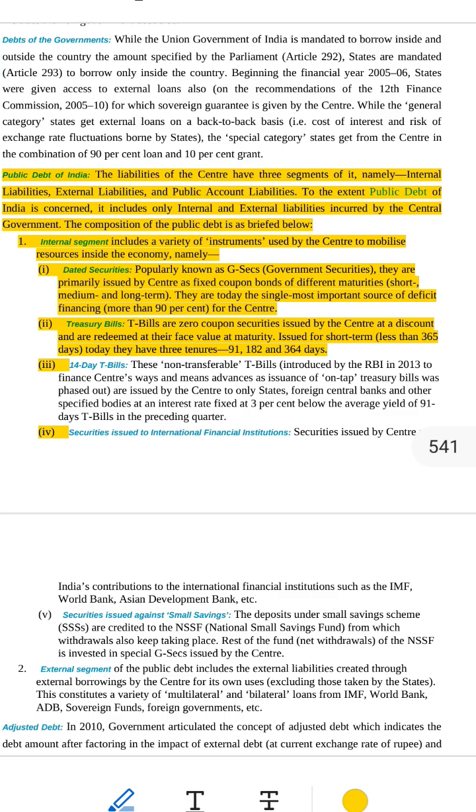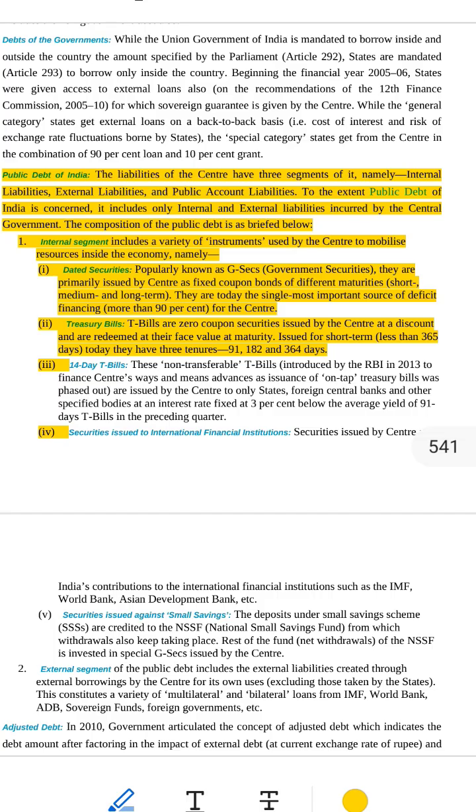Example: you give the government 1,000. They say, we'll pay you Rs 50 every year, and after 10 years, we'll give back your full Rs 1,000. This is called a fixed coupon bond. The interest, 50, is fixed and given every year. Key points. Time can be short, medium, or long. Short, 1 year, medium, 4 to 7. Very safe investment, used by banks, companies, and big investors. Why is it important? Because more than 90% of the government's borrowings are through GSECs.